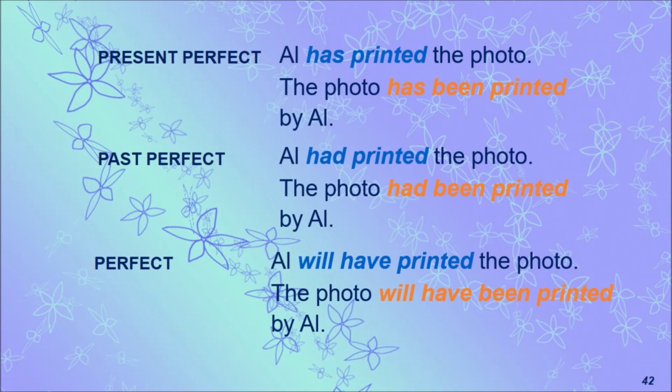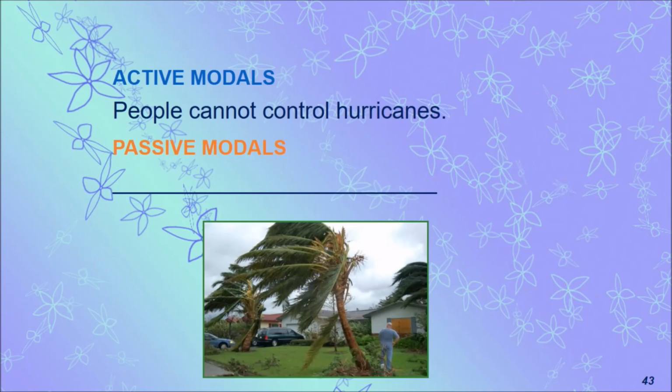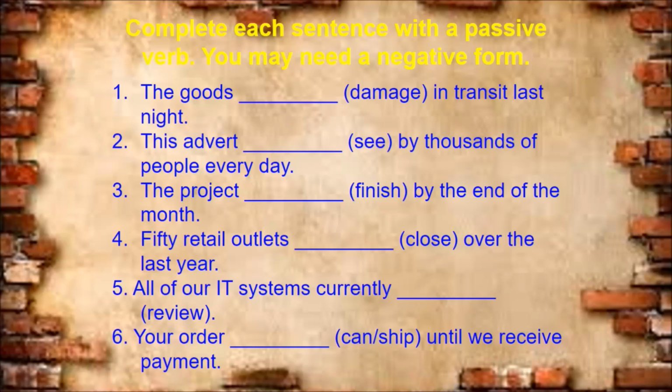The photo will have been printed by Al. It's very simple. All that we have to do is add been to the verb. And here we have some examples. People cannot control hurricanes. Hurricanes cannot be controlled by people.